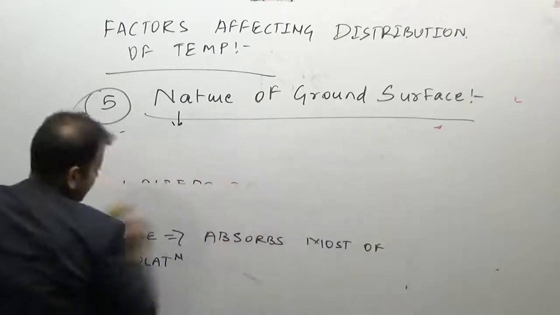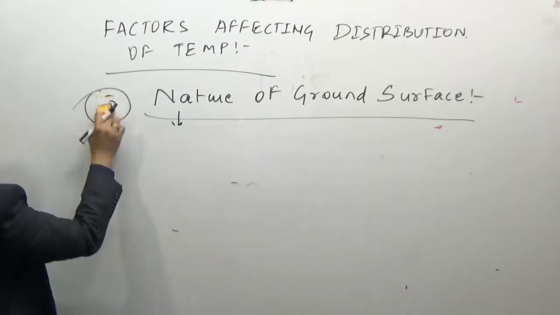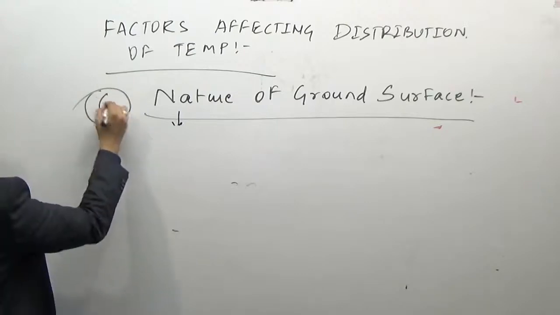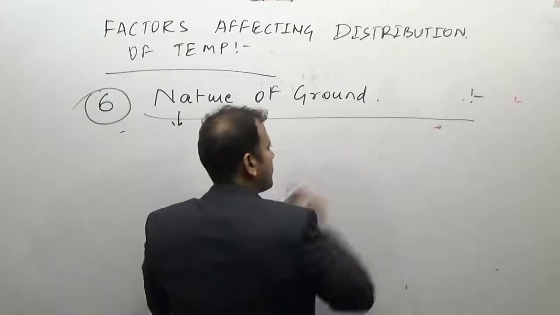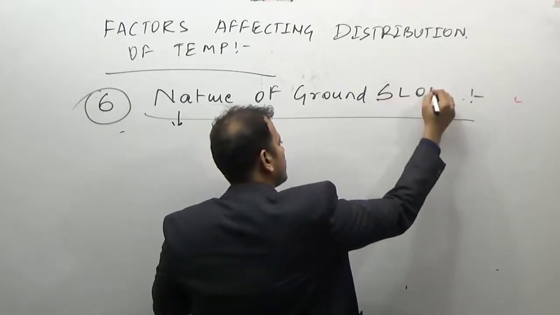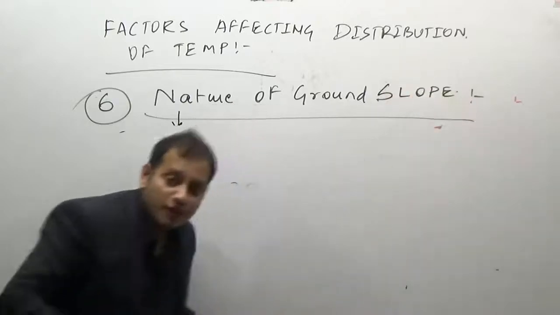The next factor, the sixth factor, is the nature of a ground slope. What do you mean by nature of a ground slope?